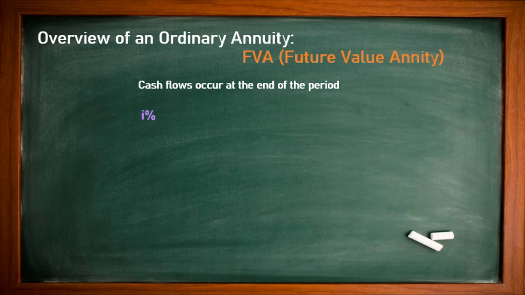First we'll show cash flows that arise at the end of the period, because we are talking about the ordinary annuity.